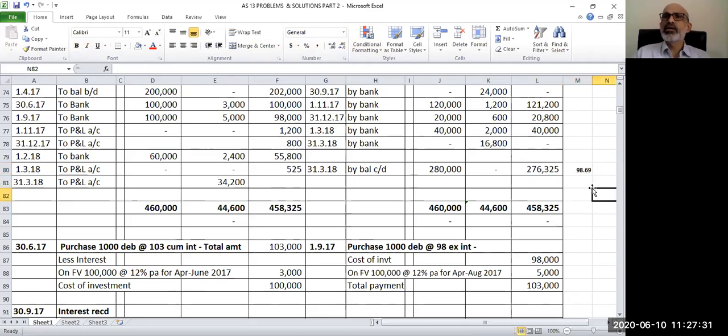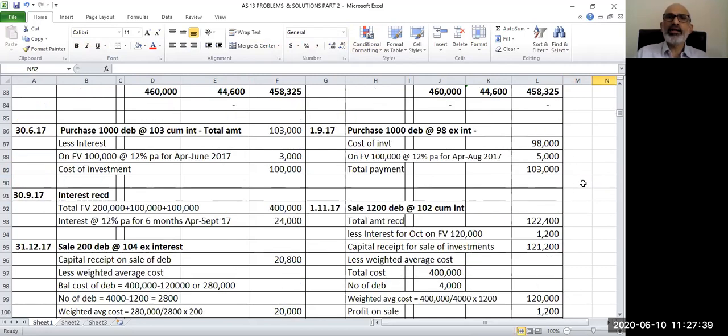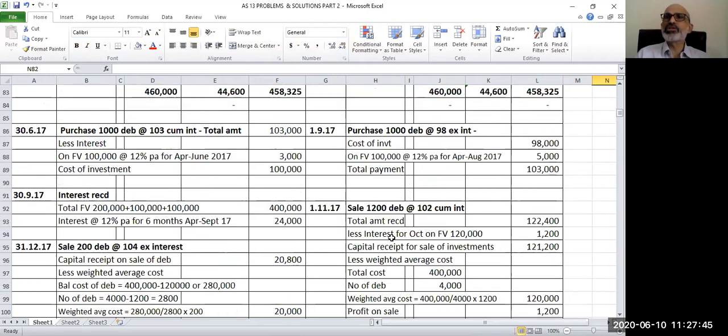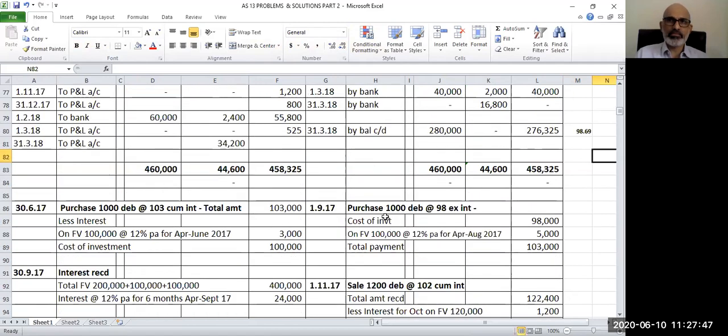So that means I have the per unit cost of debenture 98.69 reflected in my ledger, which is my closing balance, and at the same time my working note also has the same cost of 98.69 per debenture. That means my calculations are matching. If I made any mistake in balancing, calculations, interest or otherwise, this will not tally.